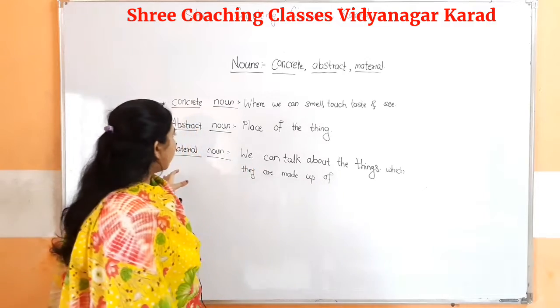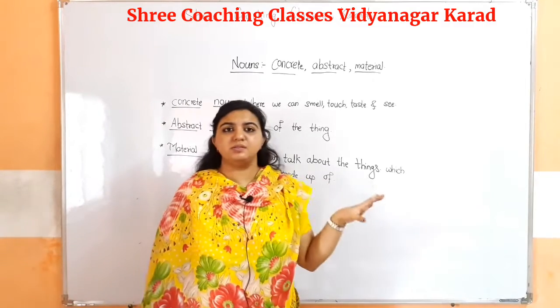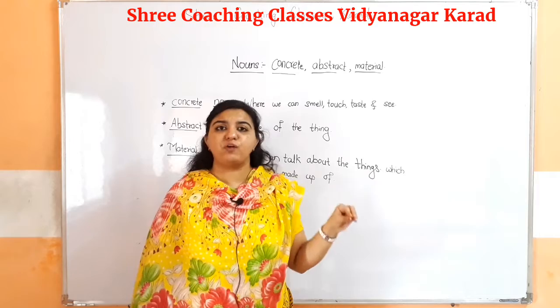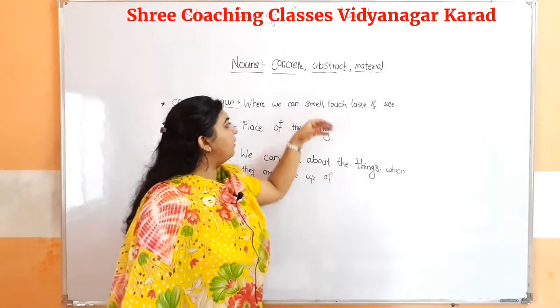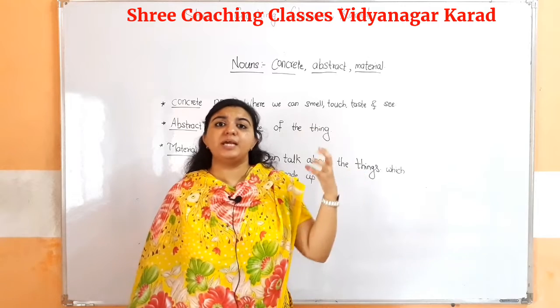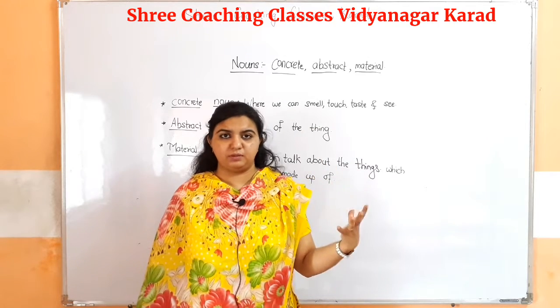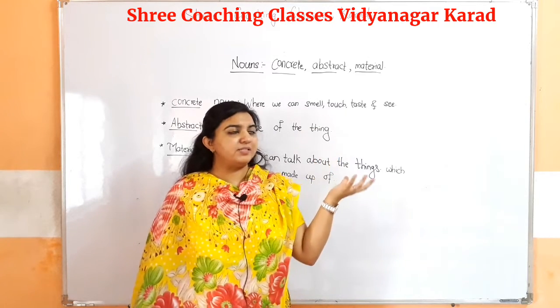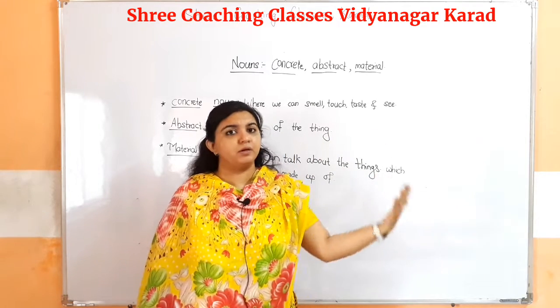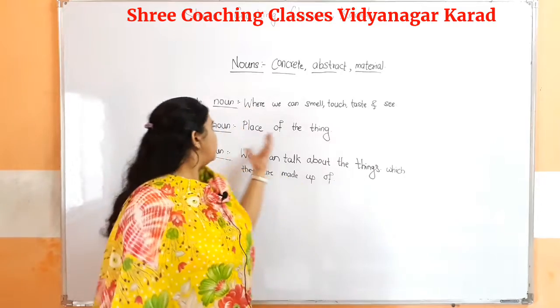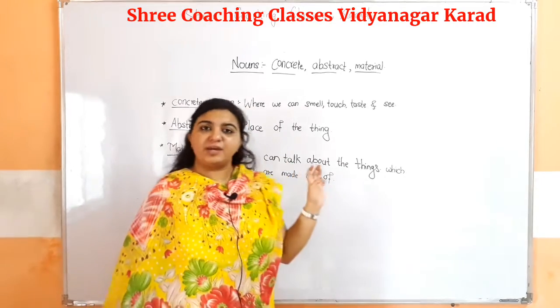What are abstract nouns? The noun is, that means they just define the place of a thing, but here we cannot smell, touch or taste, we can just feel about it. That means if I say that I am hearing something but I exactly don't know whether I am hearing or not. Okay, so that is called an abstract noun.